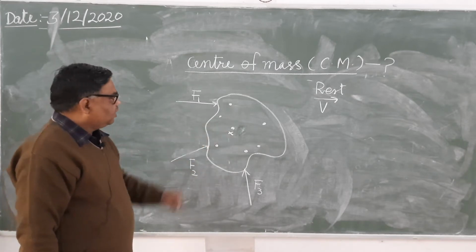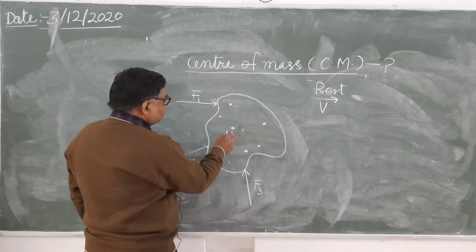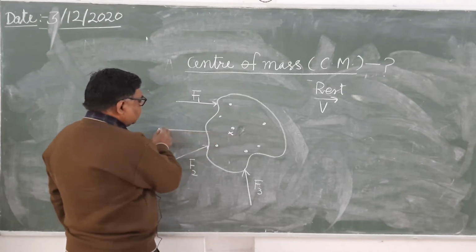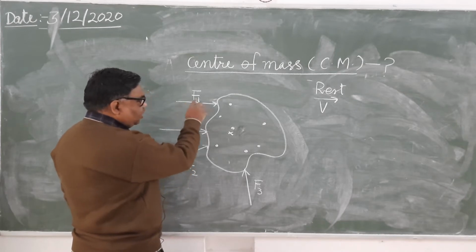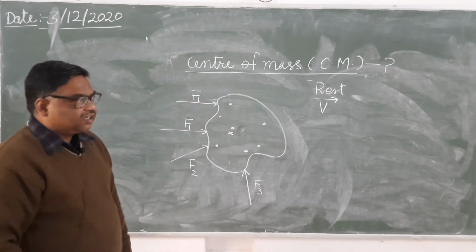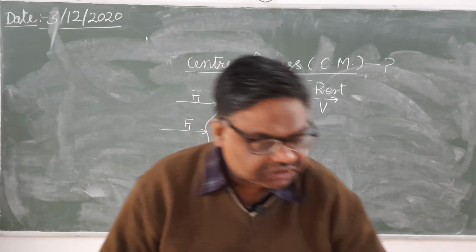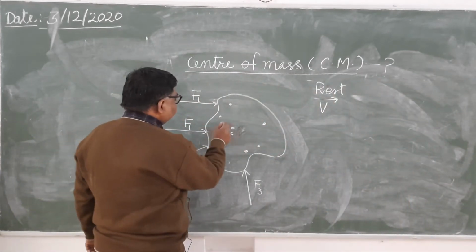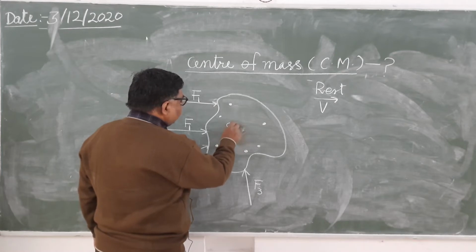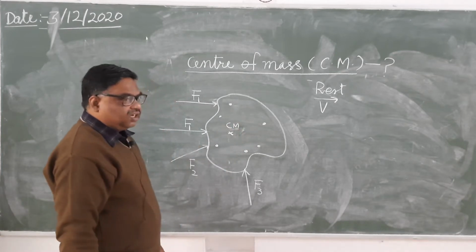By shifting the line of action, so that the line of action of force F1 passes through this point which we have assumed as the center of mass.